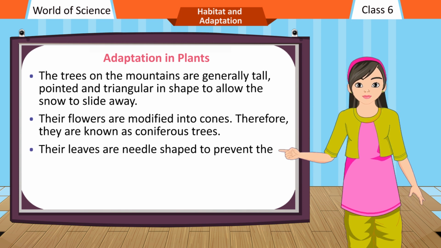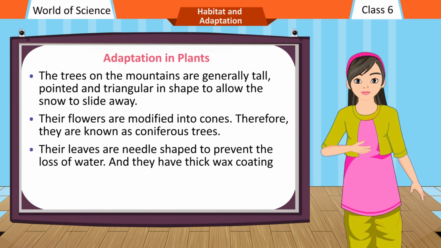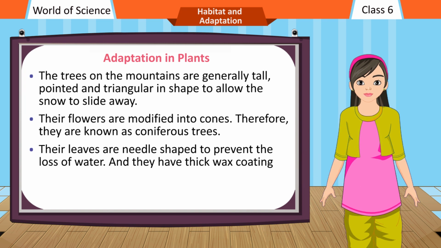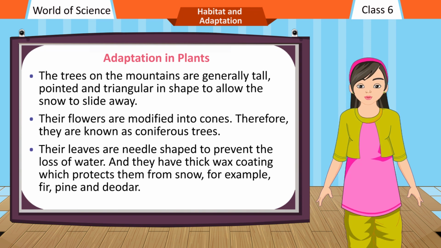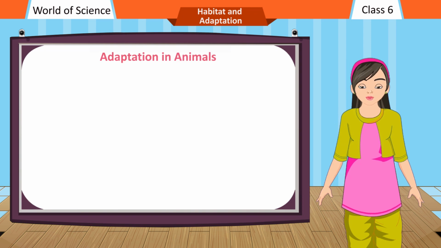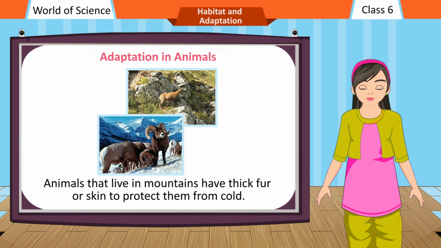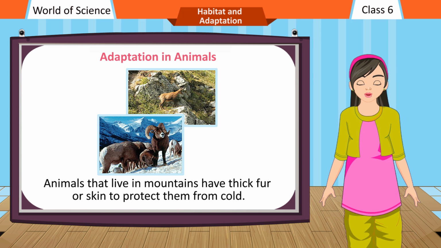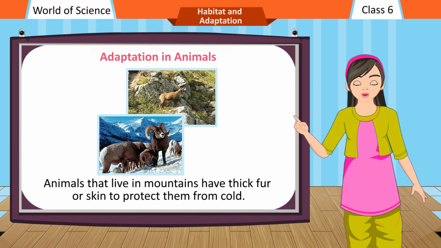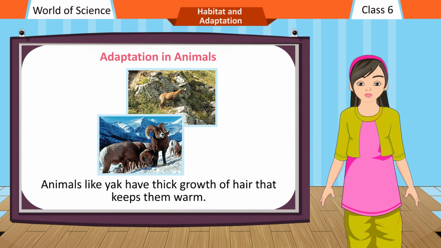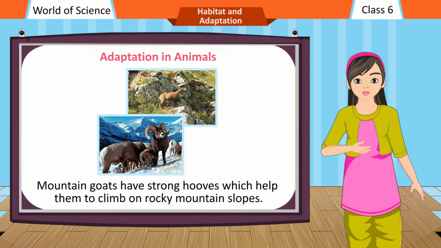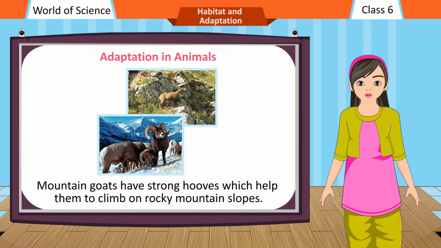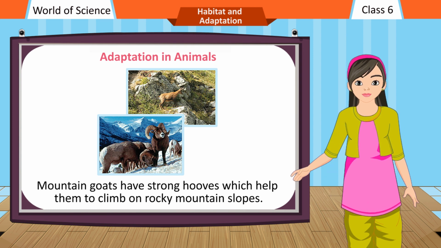Their leaves are needle-shaped to prevent the loss of water. And they have thick wax coating which protects them from snow, for example, fir, pine and deodar. Adaptation in animals. Animals that live in mountains have thick fur or skin to protect them from cold. Animals like yak have thick growth of hair that keeps them warm. Mountain goats have strong hooves which help them to climb on rocky mountain slopes.